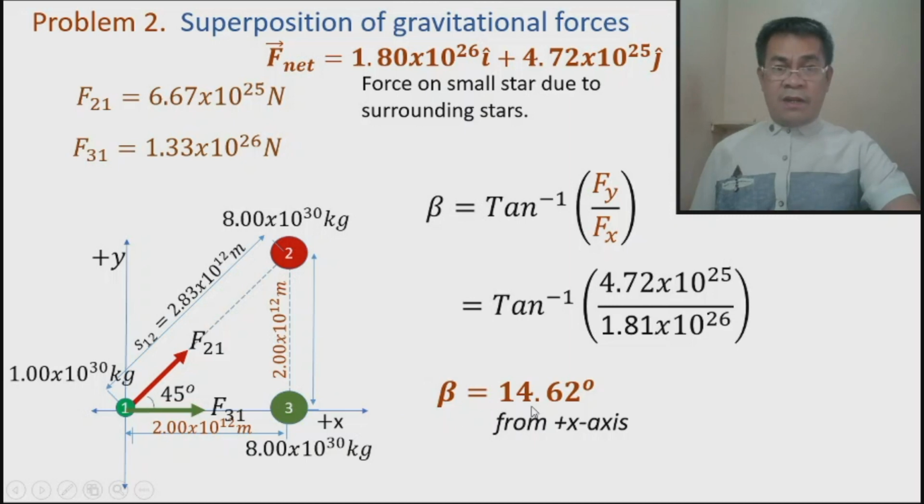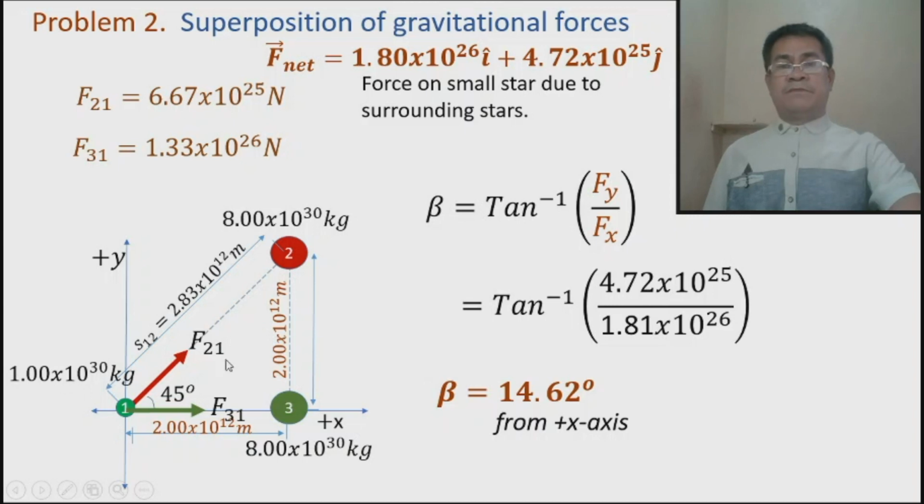So, if you are asking where our net force is in the Cartesian plane, the answer is from 14.62 degrees, remember 45, so it must be between those. So 14.62, then connect a line, and the magnitude is 1.67 times 10 raised to 26 newtons.